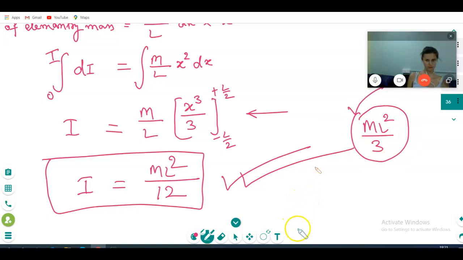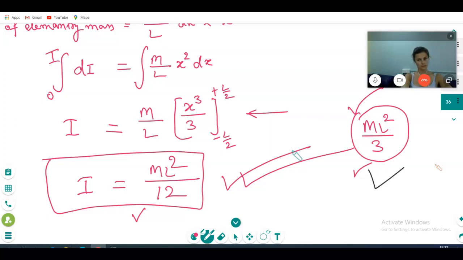Now one important question. Which is more, this one or this one? Please tell me. The second one. Can you mark it? This one is more. So for rotating, more force is required.